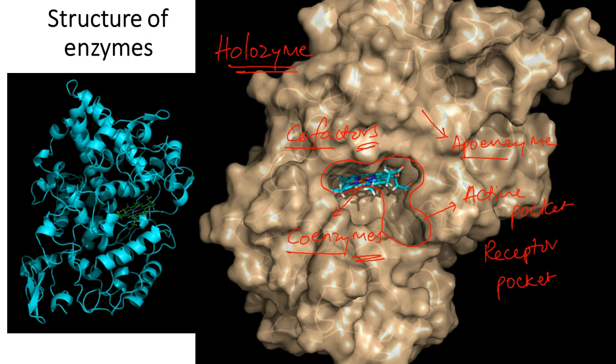Okay, I hope all these concepts are clear to you. Now you know what an apoenzyme is, what a cofactor is, what a coenzyme is, what a holoenzyme is, and what the active pocket or receptor pocket is. These are the concepts which need to be very clear in the beginning. So how does an enzyme actually do its job? An enzyme is supposed to achieve catalysis.